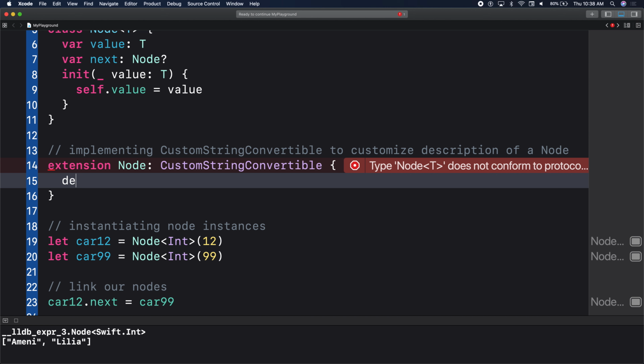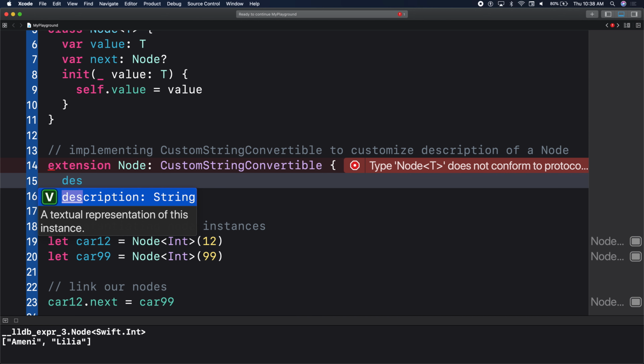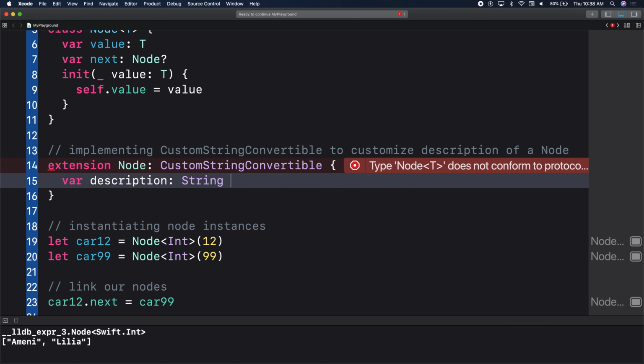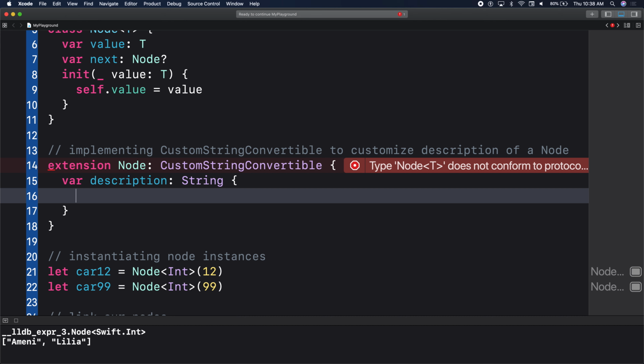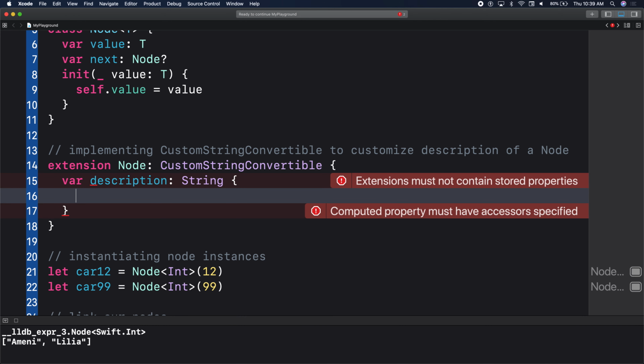So start typing in description here and press enter. Type in description and press enter when description comes up. And this will be a computed property. A computed property meaning we need to return some value. In that case, what value are we returning?